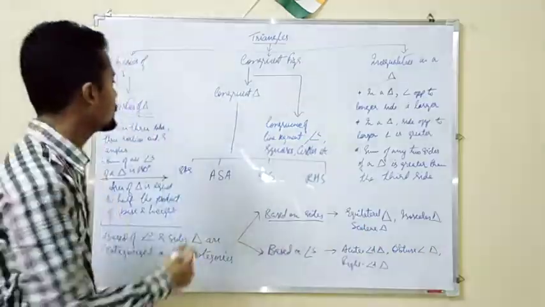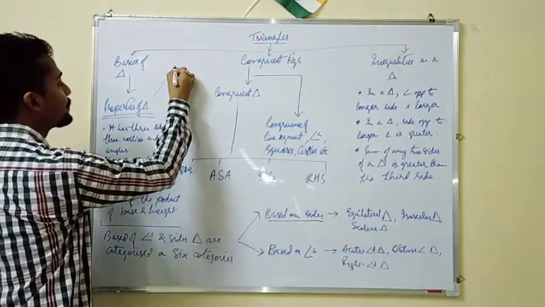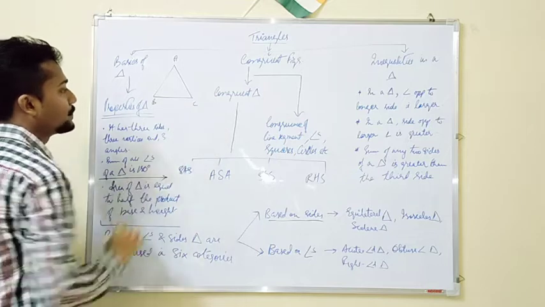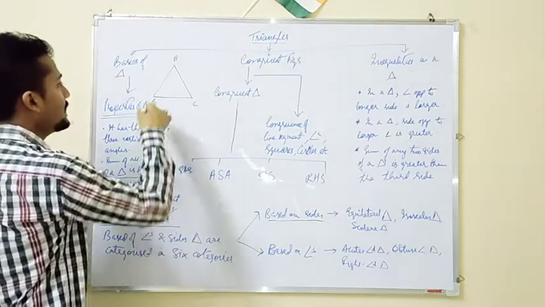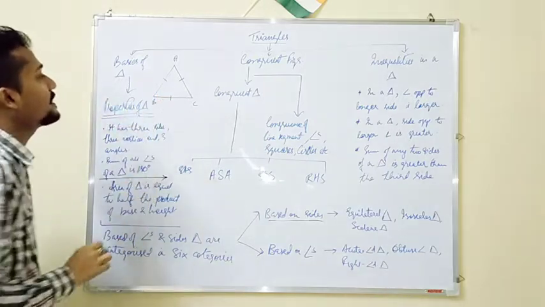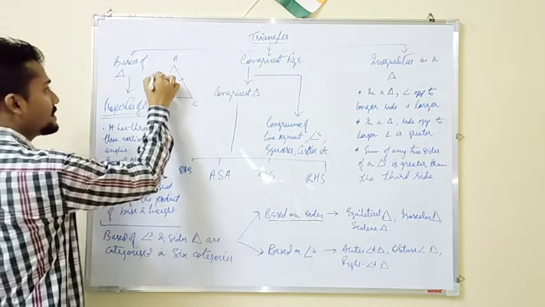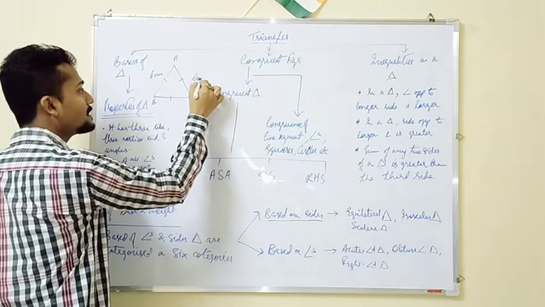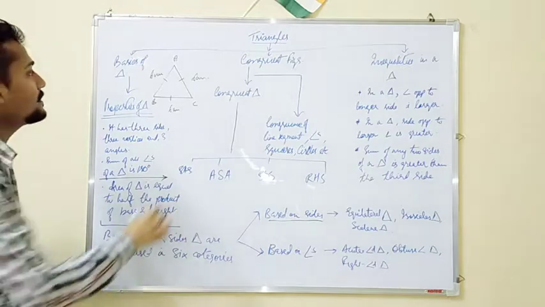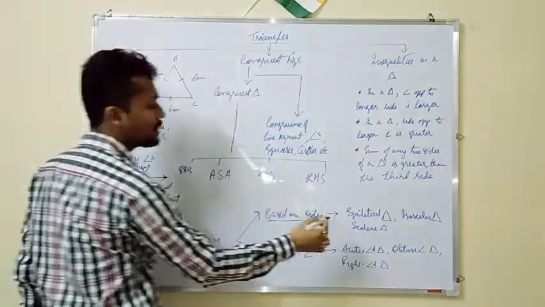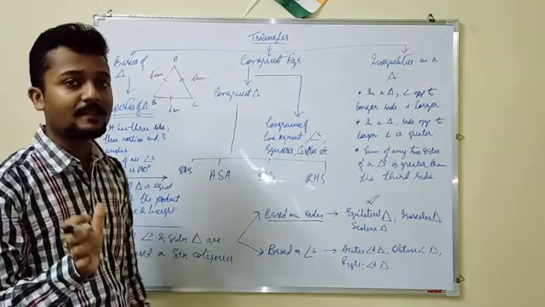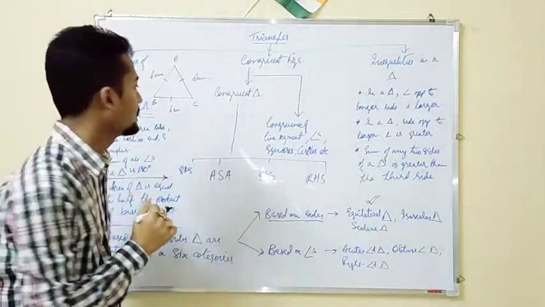So what is an equilateral triangle? ABC is a triangle for now. Now, if in this particular triangle all the sides are equal to each other, that means if this is 6 centimeter, this is also 6 centimeter and this is also 6 centimeter, then this particular triangle has a definite name, and that name is equilateral triangle.